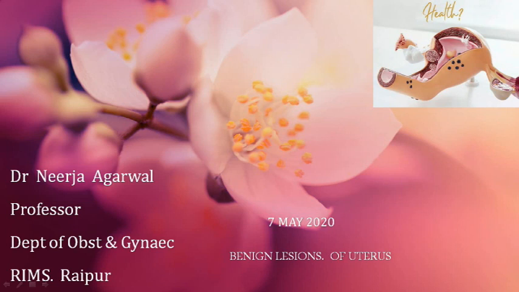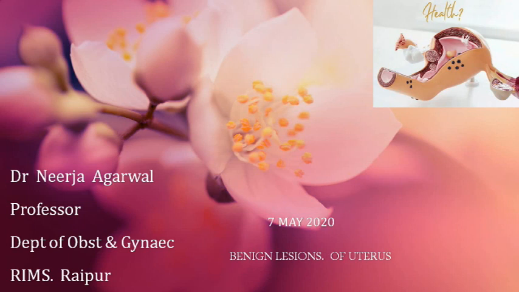So, in the last sessions, which were held in April, we were discussing the health of the uterus. And in the health of the uterus, we discussed that the abnormalities were in relation to uterine bleeding. Then there were abnormalities of the endometrium, where the endometrium was encroaching into the wall of the myometrium, and we also discussed the sister concern endometriosis, where the endometrium was in other sites apart from the uterine cavity.